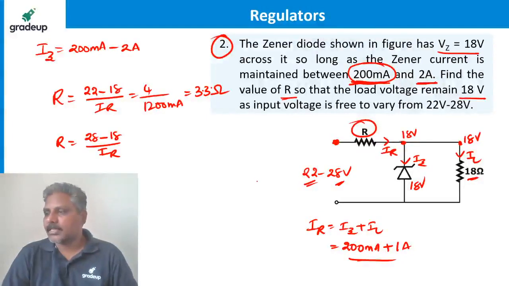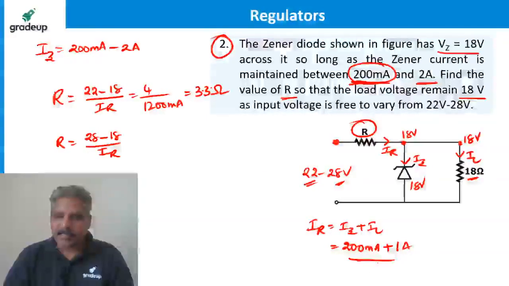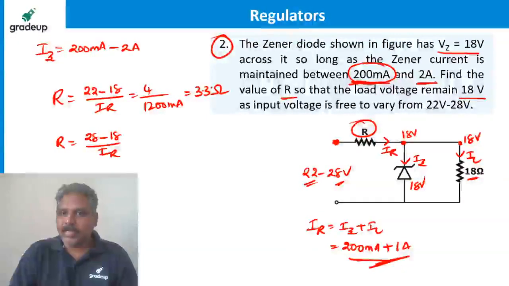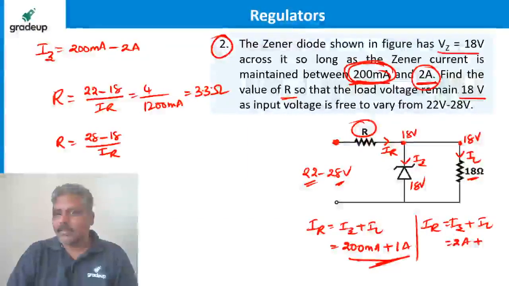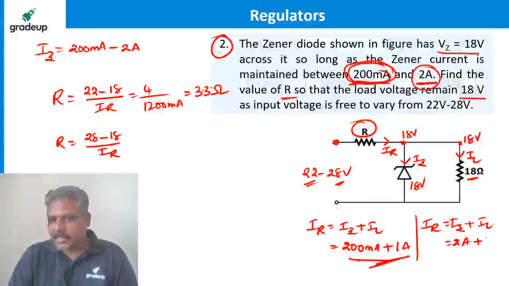You may ask a question: sir, why are you taking this current? Why can't you take this current? Yes, you can. Then IR can be calculated like this. IR equal to IZ plus IL, fine. But how much is IZ now I am taking? 2 ampere plus IL is again 1 ampere. So it is going to be 3 ampere.